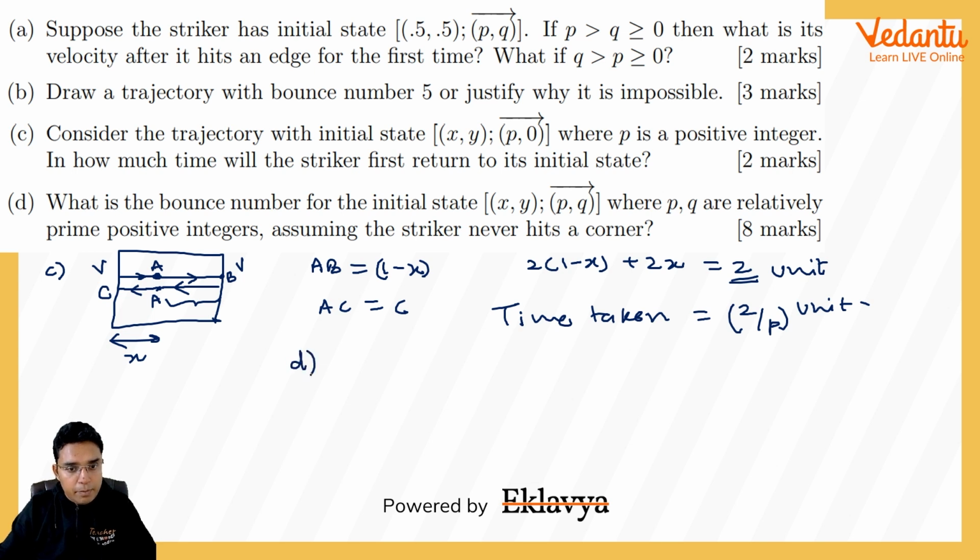Now coming to the D part, which says: what is the bounce number for initial state x comma y and p comma q, where p and q are relatively prime positive integers, assuming the striker never hits a corner? It never hits a corner.